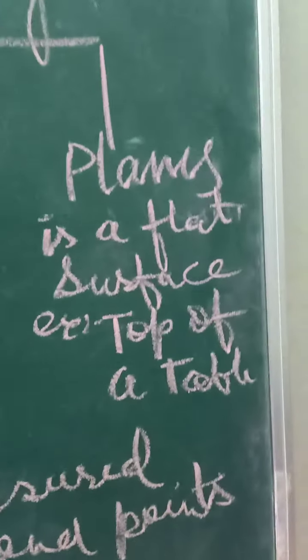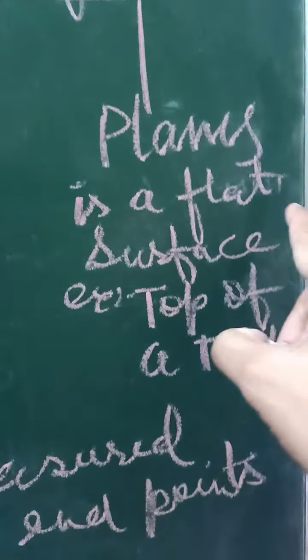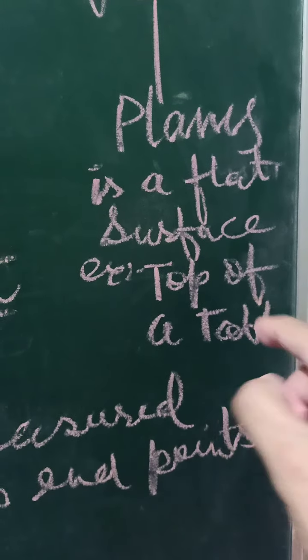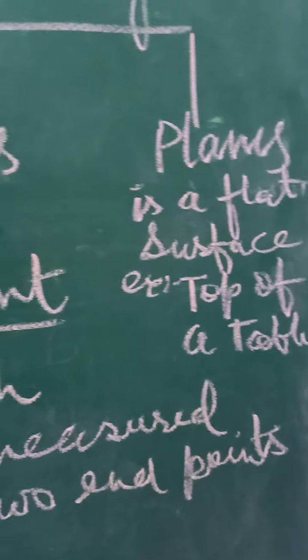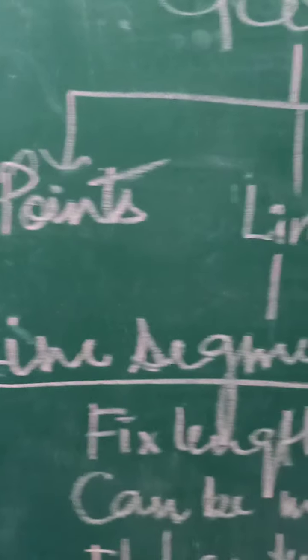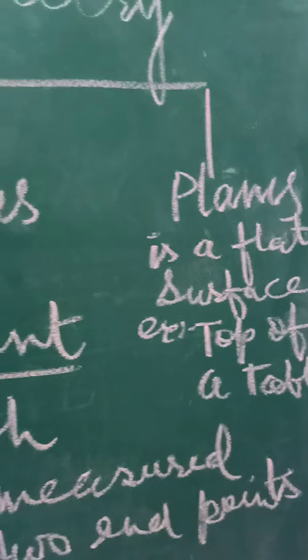Now come to the plane. It's very easy. It is any flat surface, like the top of a table. So the 3 basics of geometry are points, lines and planes.